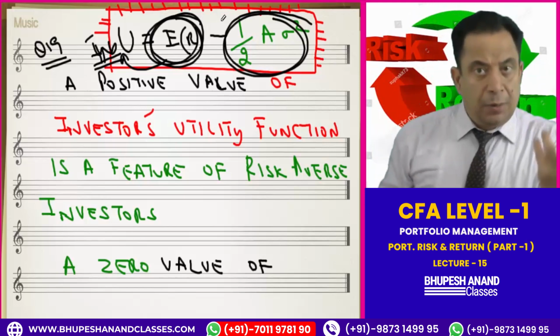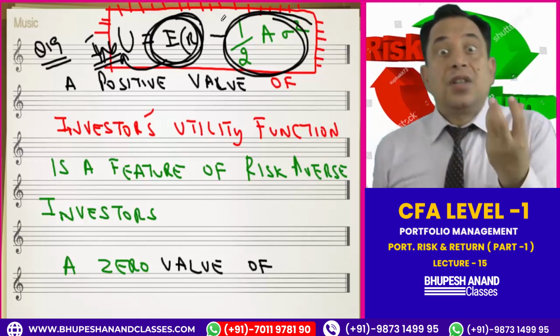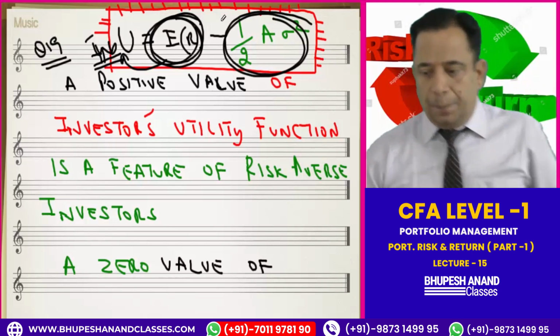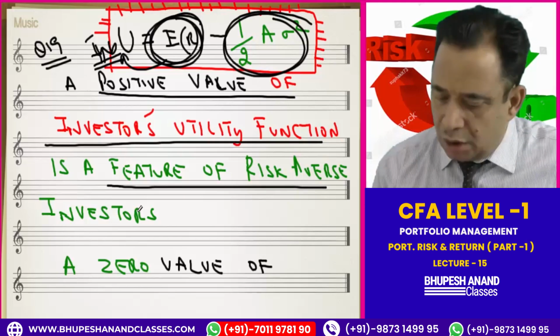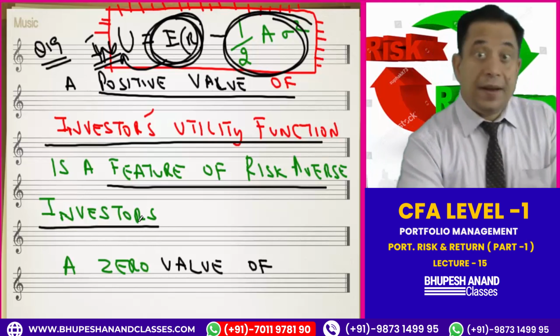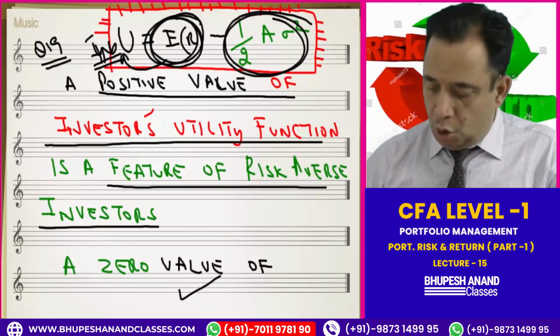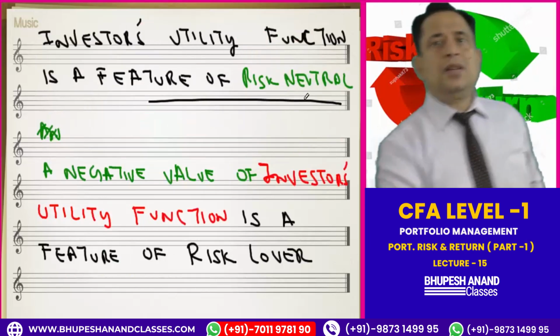When return will be more. And when return will be more, it means the investor is more risk averse. So a positive value of investor utility function is a feature of risk averse investors. It means if utility is coming as positive, the investor is risk averse. If it is coming as zero, it is a feature of risk neutral.